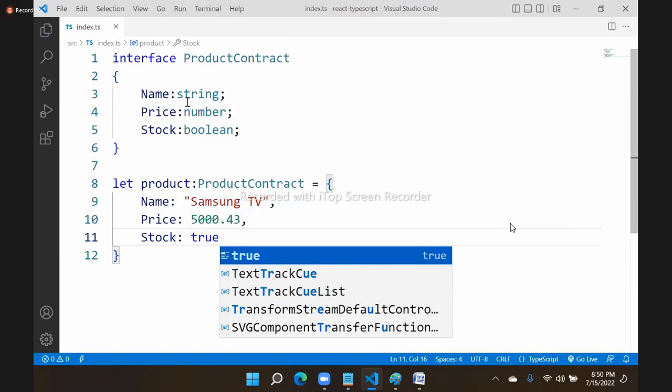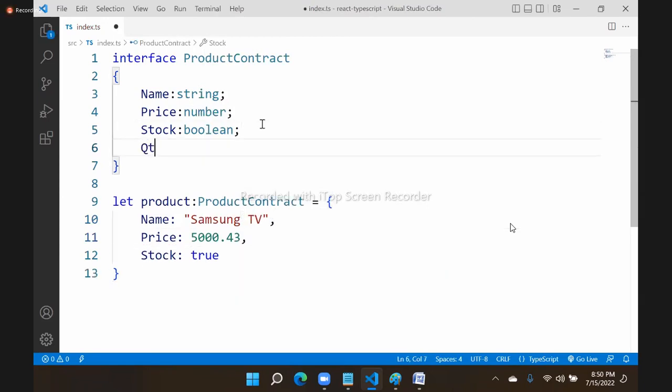And very important, in this contract you mentioned quantity as a number. And again, you have a problem, because as per the contract every product must have quantity and you don't have it. It's an error. What is mentioned in the contract must be there. What is not mentioned in the contract cannot be there.